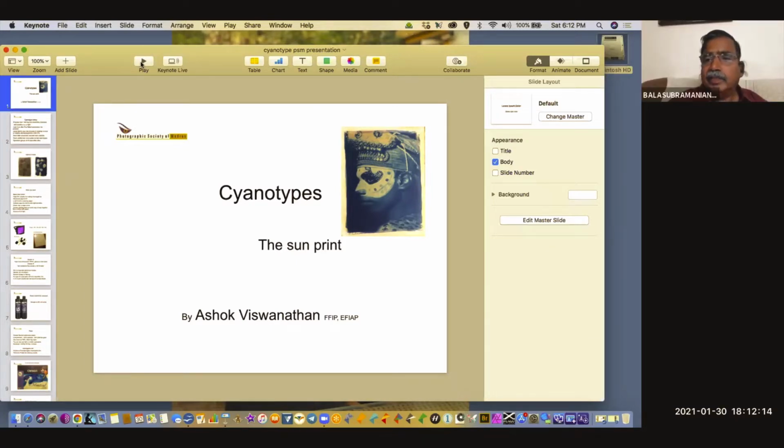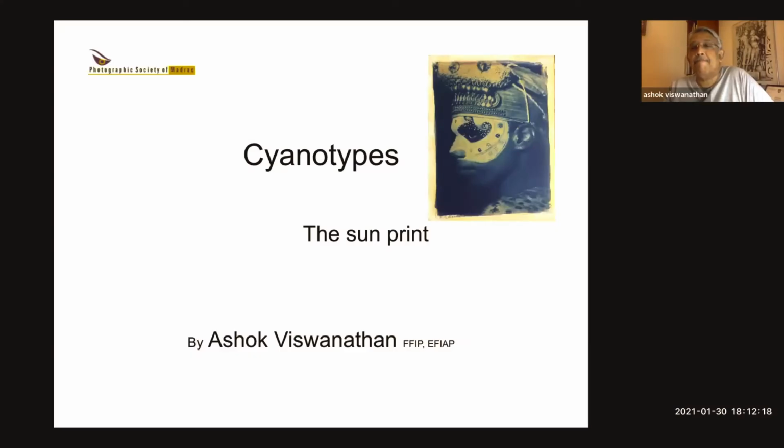What is cyanotype processing? Okay. Can you see this? Balu, can you see my screen? Yeah, we are able to see. Okay, right. Thank you, Balu, and thank you for this opportunity to show the PSM members my work. I hope you find it interesting.